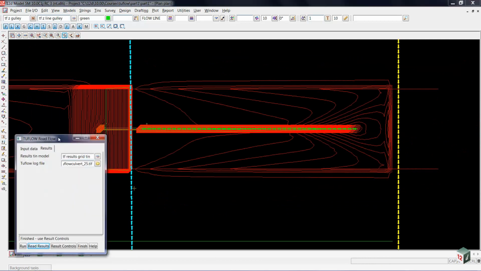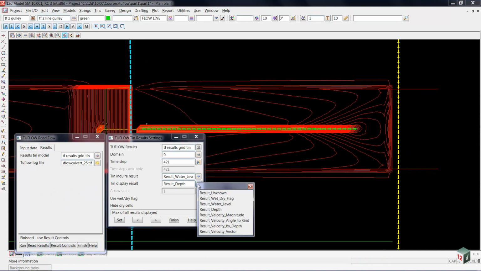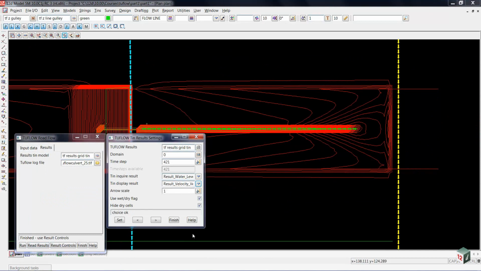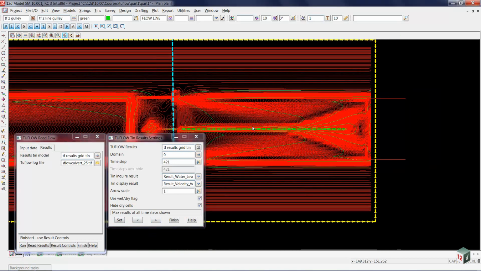If we'd like to see the velocity vectors to go with that, we'll bring up our results controls and change the tin display. Instead of looking at depth, we'll go down to velocity vector, select the set button on that, or maybe go back a time step and go to the next time step back. And you can see that we've got the velocity magnitude contours.